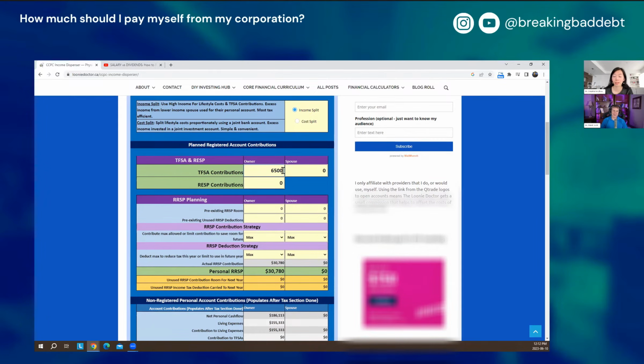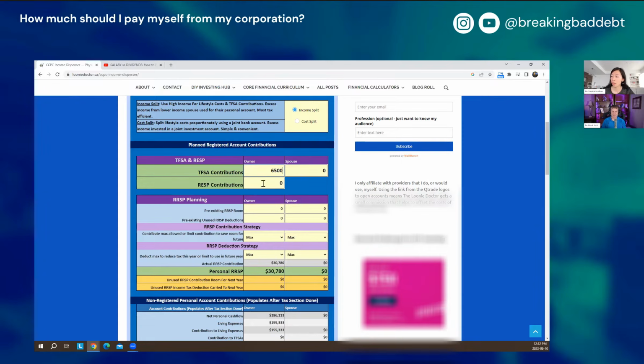Right. And that's $6,500 after tax. So the calculator puts that in as part of the cash flow you need to get personally so that you can then put that into your RSP. Right. The same thing applies to an RESP. Gotcha. And if, let's say, someone hasn't maximized their TFSA room yet, this contribution number potentially might be higher if they have all that other room built up. But since I've maximized it up to this year, if I still had this year's room left, it would be the $6,500 for this year.